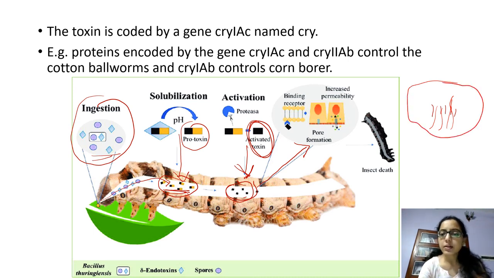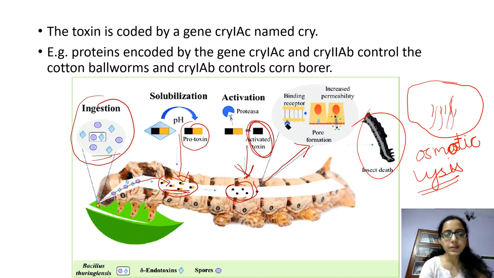That causes osmotic lysis of the cell, and that in turn causes the death of this insect. So this is how the Bt toxin acts.